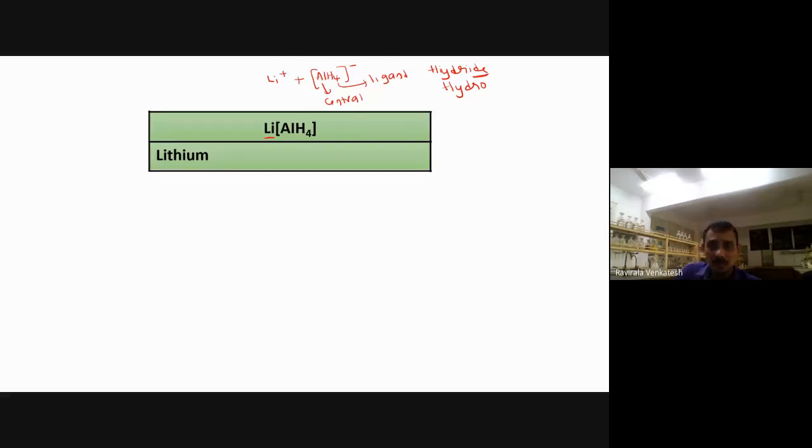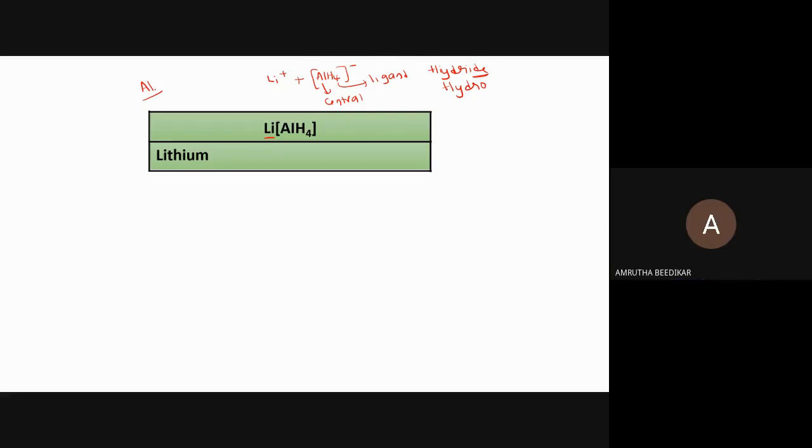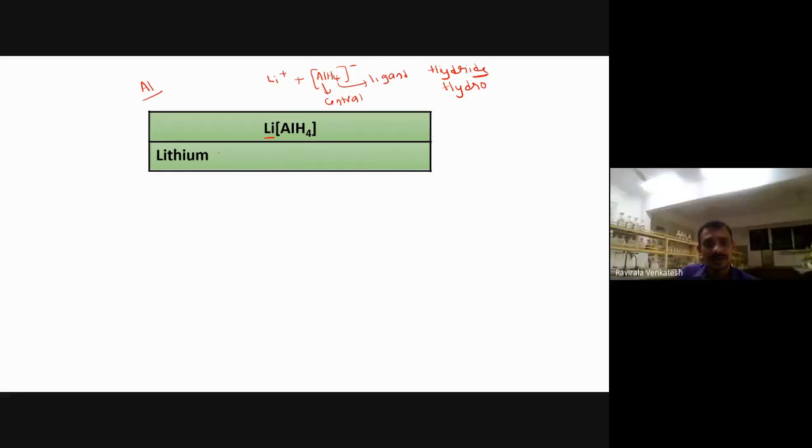Then aluminum: this complex compound is negative, so do we call it aluminum or aluminate? Aluminate. So tetrahydridoaluminate. The complex compound is definitely negative, an ionic complex, so we have to call it aluminate.